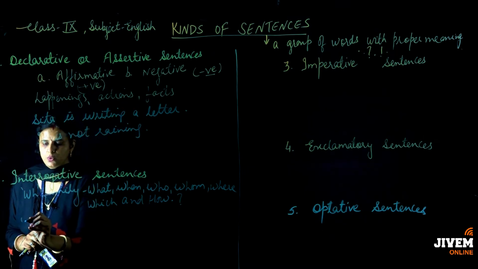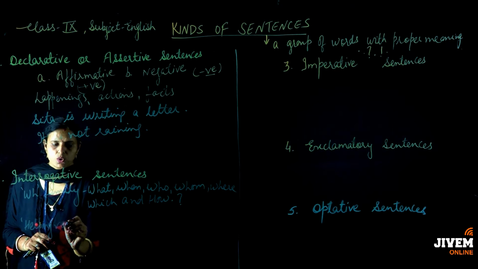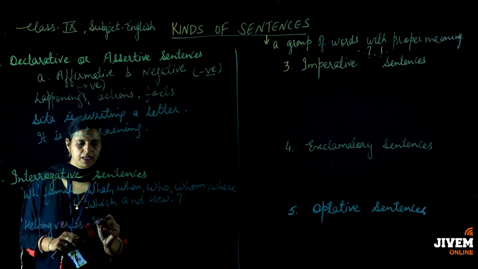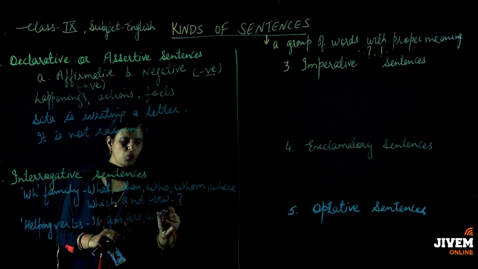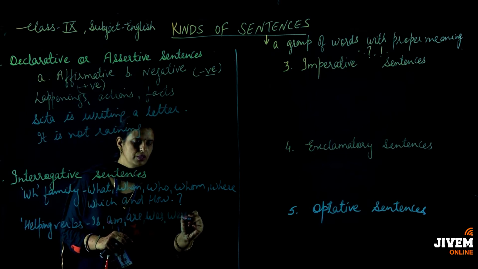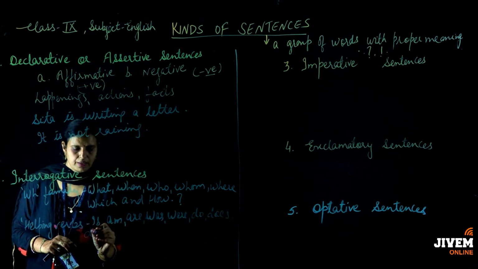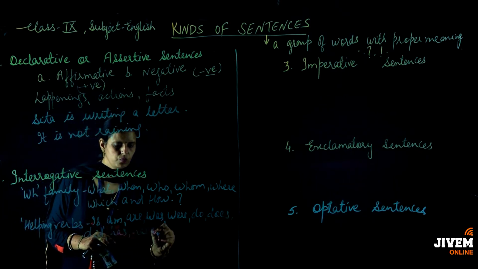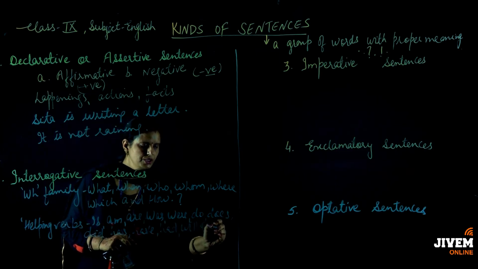Secondly, we can make a question by using the helping verbs, and students, you know that a total of 13 helping verbs are there. They are is, am, are, was, were, do, does, did, has, have, had, will and shall.